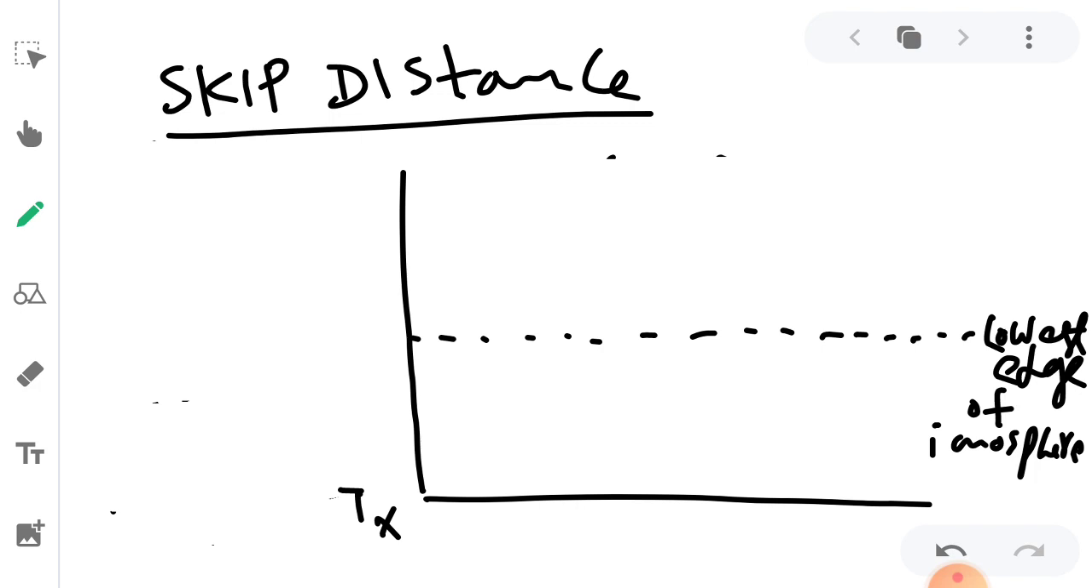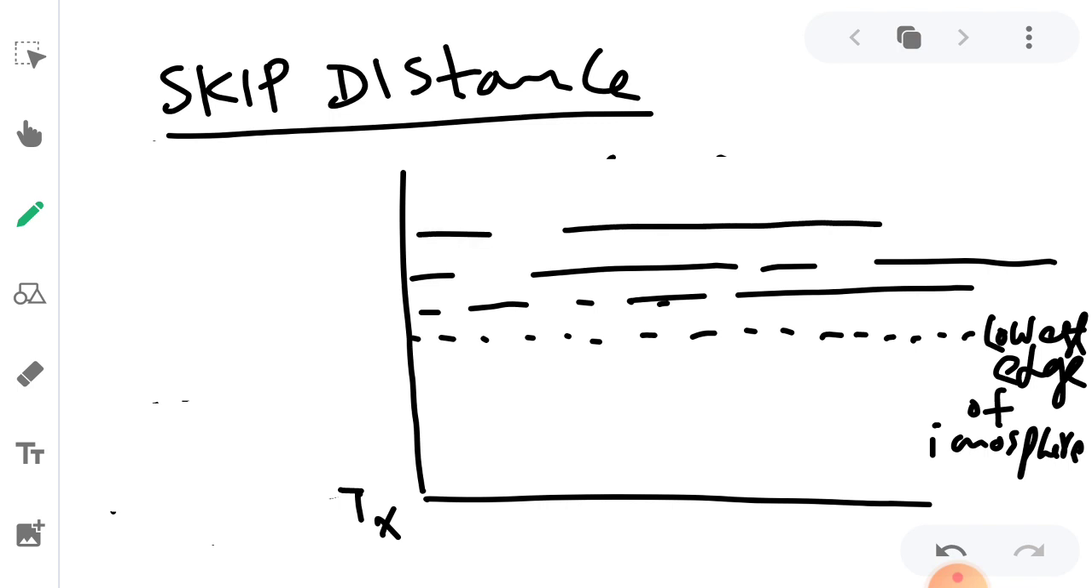So here we are going to transmit from the transmitter antenna, and here we have different layers, D, E, F1, F, like this we have different ionized layers. That ionization is because of the cosmic rays which are coming from the sun. Ionized layers are going to form above the earth surface.